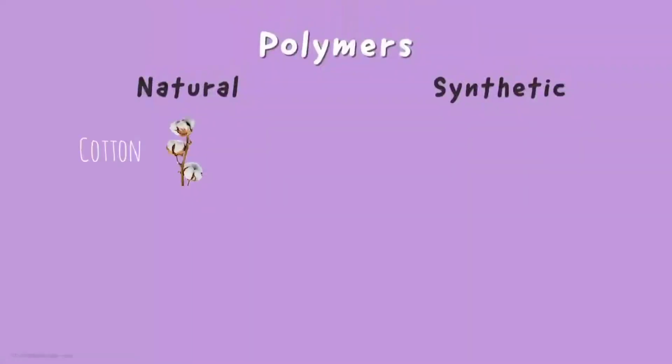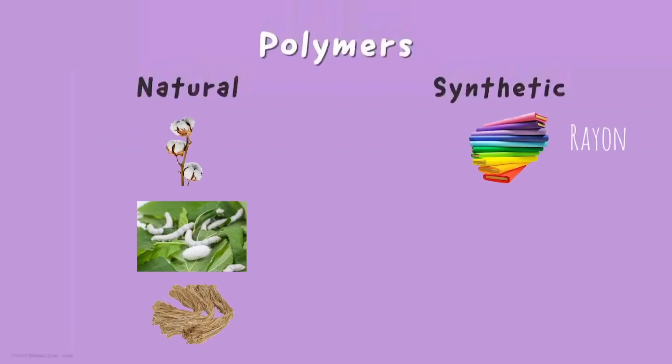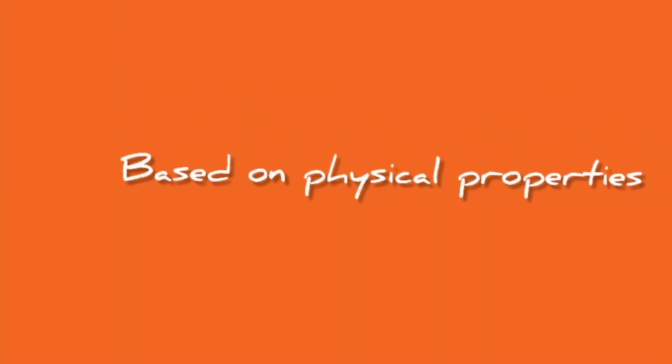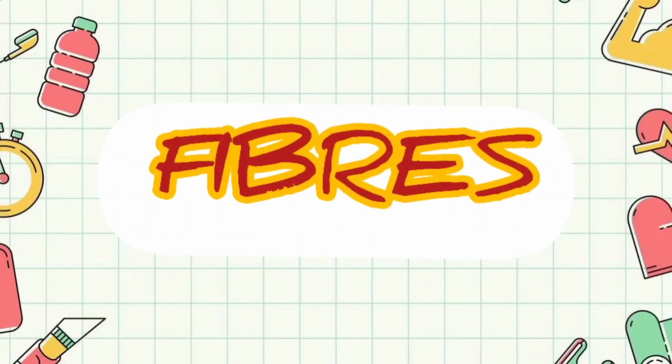Based on origin, polymers can be naturally occurring and synthetic. Some examples of naturally occurring polymers are cotton, silk, and jute. And the examples of synthetic polymers are rayon, PVC, and nylon. Based on physical properties, polymers can be classified into fibers, plastics, and rubber. So, the first polymer we are going to learn today is fibers.